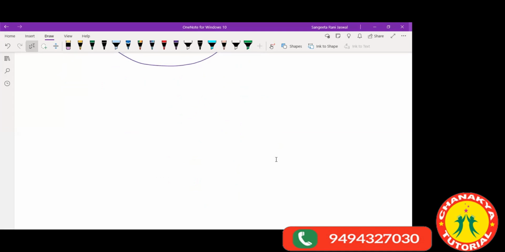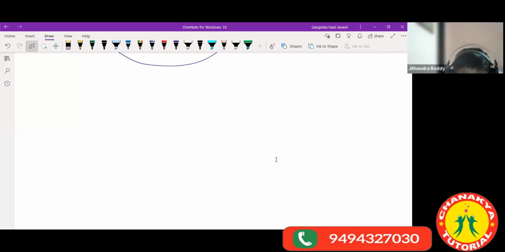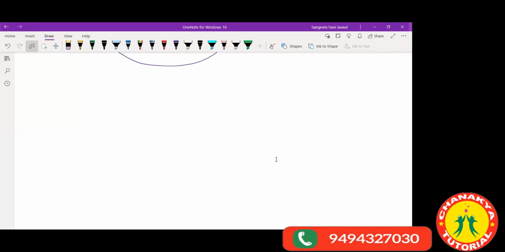Have you heard about this? That there exist infinite rational numbers between two rational numbers? Yes, ma'am. Okay. So how is that possible? Can anyone tell me how we can say that there are infinite rational numbers between two rational numbers? How is that possible?